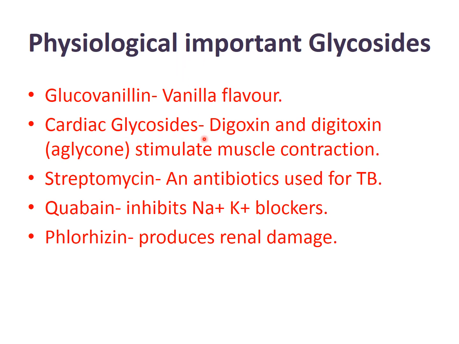Cardiac glycosides like digoxin and digitoxin stimulate muscle contraction. Streptomycin, an antibiotic used in TB, is also a glycoside. Quercetin, which inhibits sodium and potassium blockers, is also a glycoside. Phlorizin, which produces renal damage, is also a glycoside.